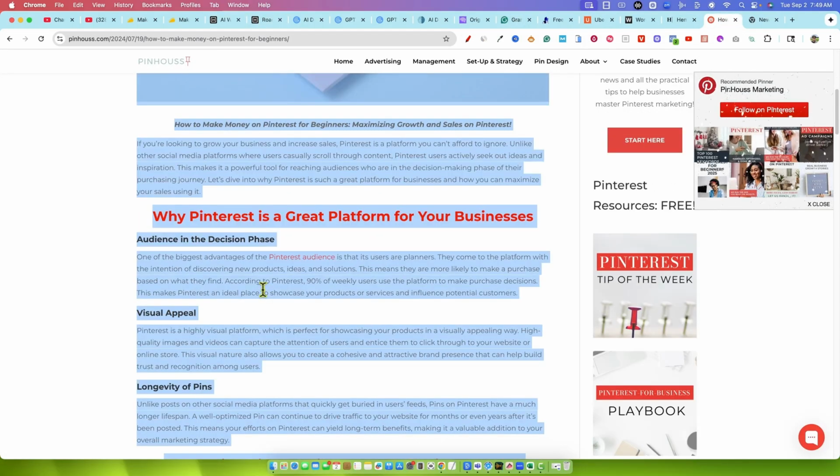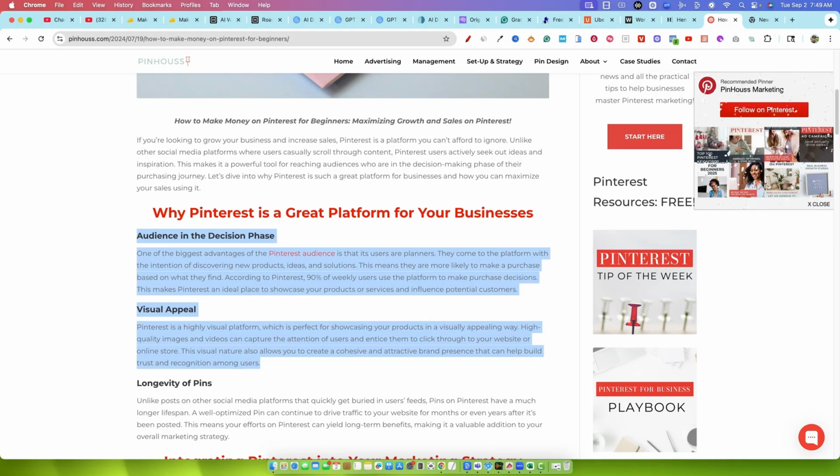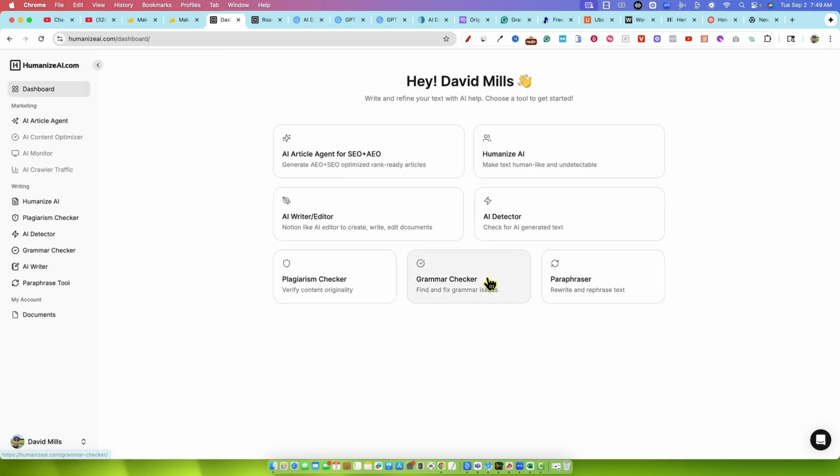And maybe there's a section here that we really like. So you go and grab this, copy that, and put it in the paraphrase tool to have it completely rewrite it. And you can paste it in as your own, right, from many sources, and you'll end up getting really good content that way. It's a manual process, but you could yield a good result as well. So we did go over the paraphraser, grammar checker, plagiarism checker, AI detector, Humanize. We wrote a full article in here and so forth. That's pretty much the tool.